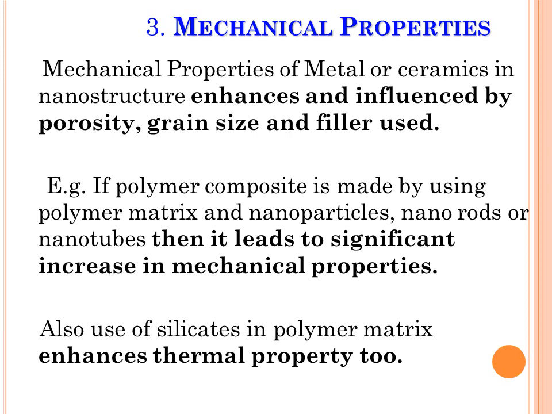Why? Because those nanostructures have less imperfection or less impurity, and because of that there will be enhancement in the mechanical property. We can use that in silicates in polymer matrix. This will enhance the thermal properties also. So there will be change in its thermal and mechanical properties because of the nanoparticles.